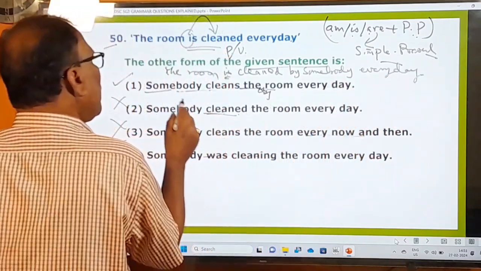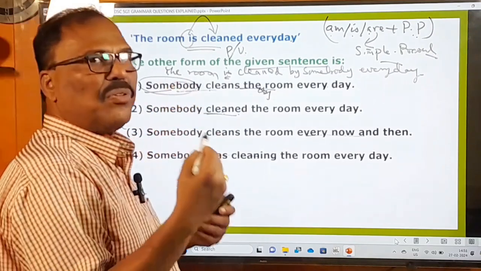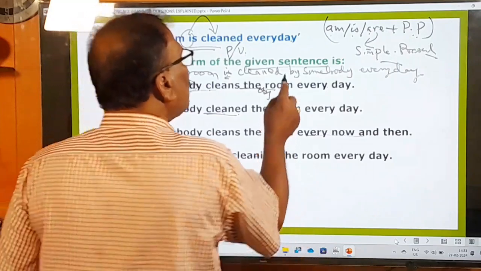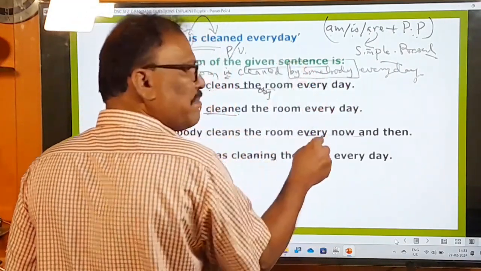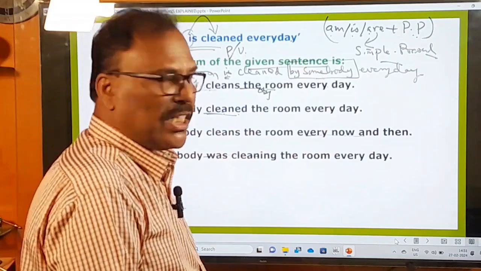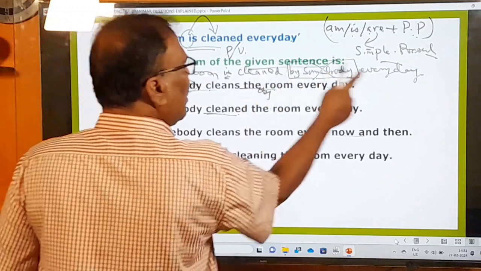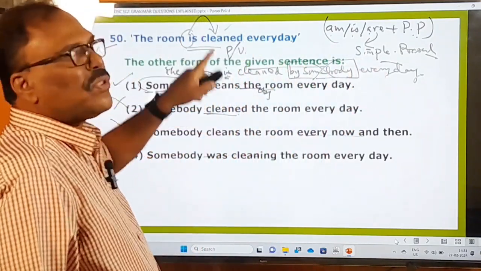But here, since you don't know who cleaned that room, "somebody" means you don't know the agent. When the person is unknown, you should not express that subject with the preposition "by". You must drop it. And that's why the room is cleaned every day. In the active voice, it's okay. But in the passive voice, it's not okay.